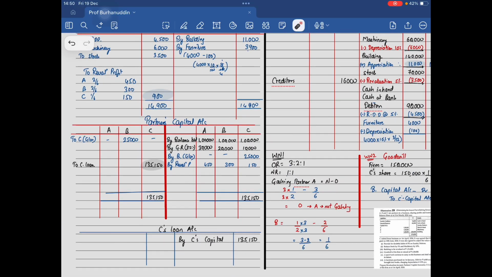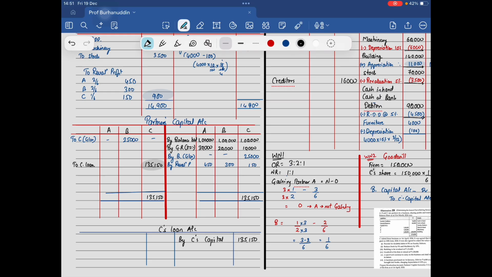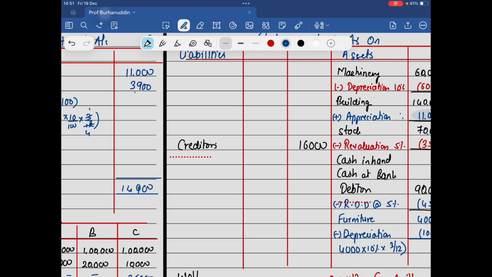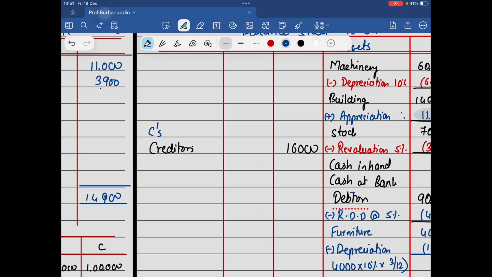Now when you close this account, this is going to be transferred to your balance sheet. You'll have a balance carried forward. 1,35,150 to balance carried down. Let me open a loan account, 1,35,150.